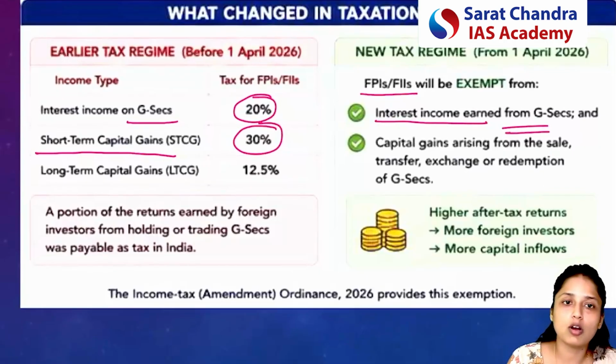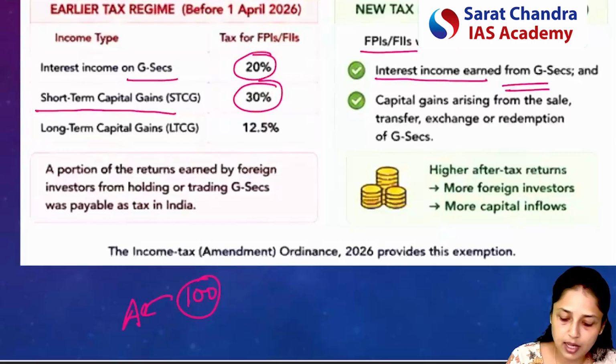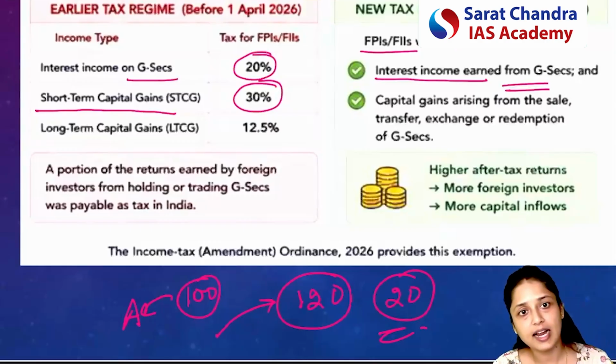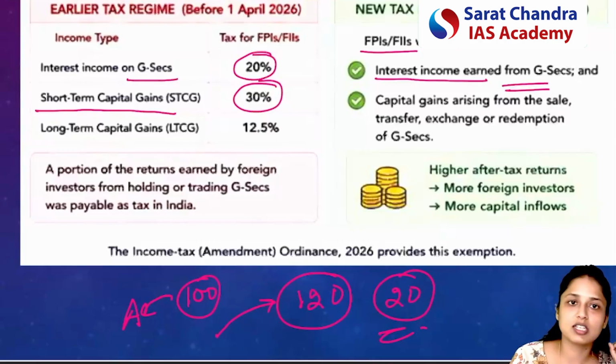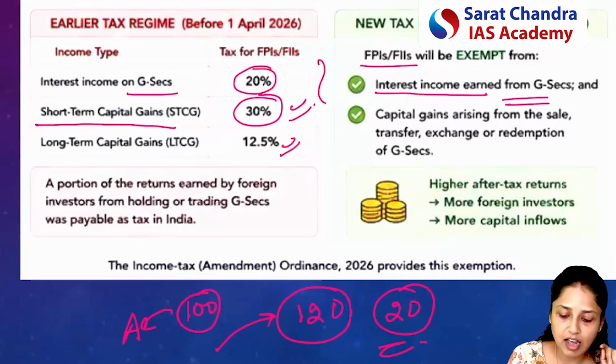See, if we talk about capital gain, for example, a bond is of 100 rupees, and person A buys the bond for 100 rupees, but after 1 year, the person sells the bond for 120 rupees. So here, this 20 rupees is the capital gain for person A. Earlier tax was charged on this type of capital gain. For short term, it was 30%. For long term, it was 12.5%. So now all these things have become zero.